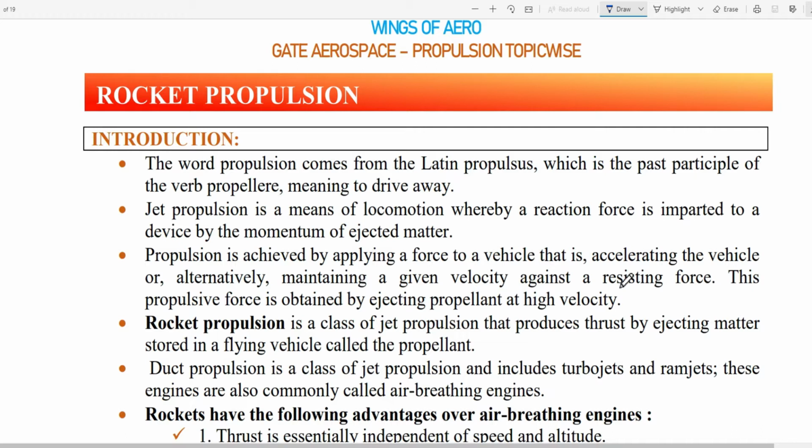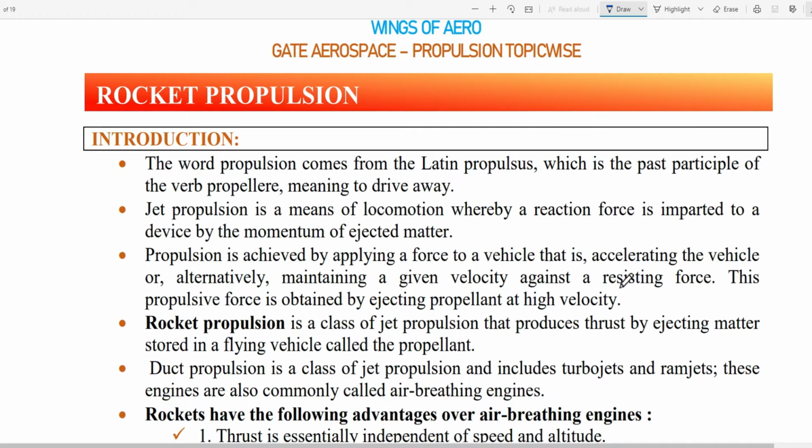Then we will be studying multi-staging of rockets: what are the types of multi-staging, and how to solve problems on multi-staging. Then again we will focus on different types of rocket propulsion, how they are characterized, what are the advantages and disadvantages, and some of the numericals will be from chemical rocket propulsion.